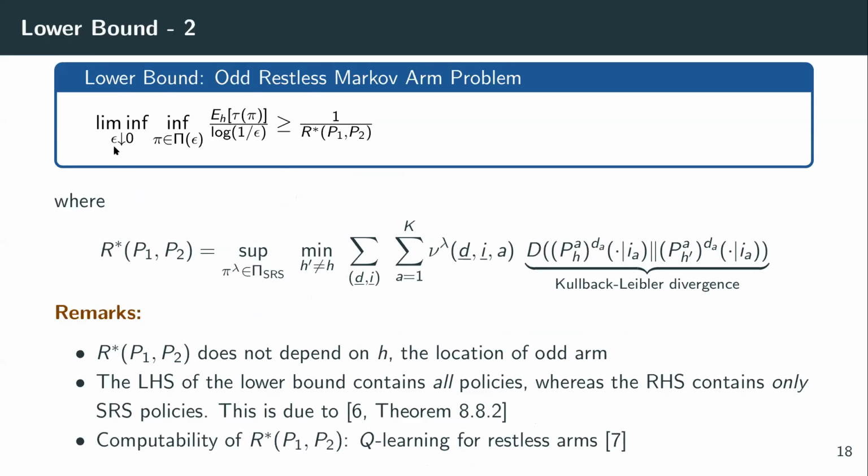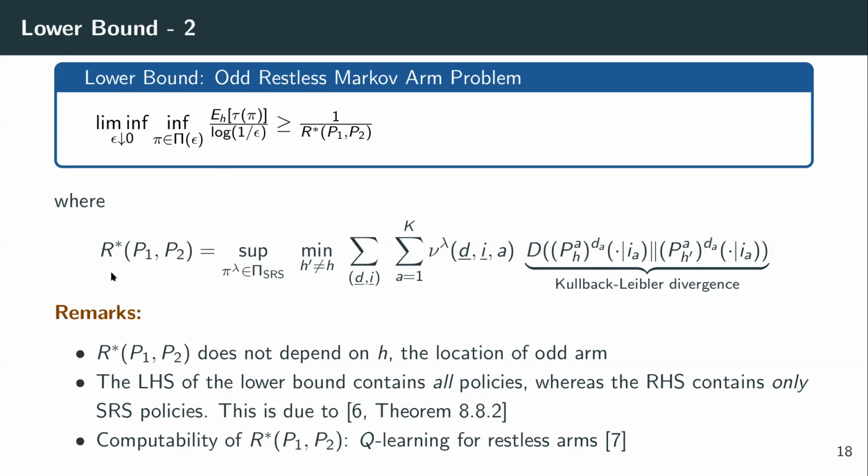Number two, the left-hand side of the lower bound contains all policies, possibly those that are not necessarily SRS policies. However, the right-hand side of the lower bound, which contains R star, is a supremum only over SRS policies, and this is a consequence of an important result in the theory of Markov decision processes, which says that given any policy pi, there is an equivalent SRS policy for which the value of the objective function depicted here, the double summation, matches with that of pi.